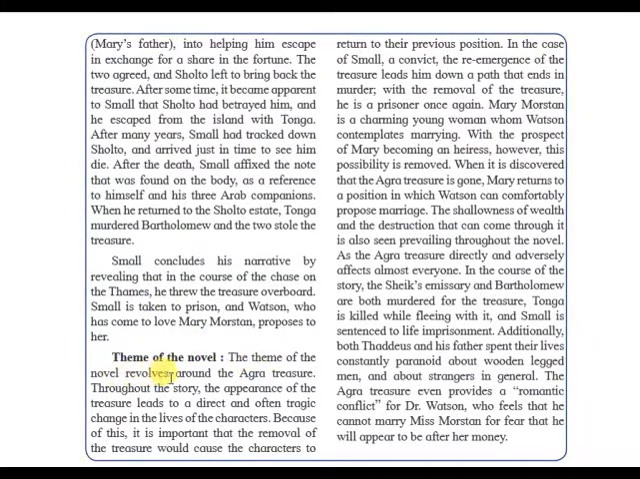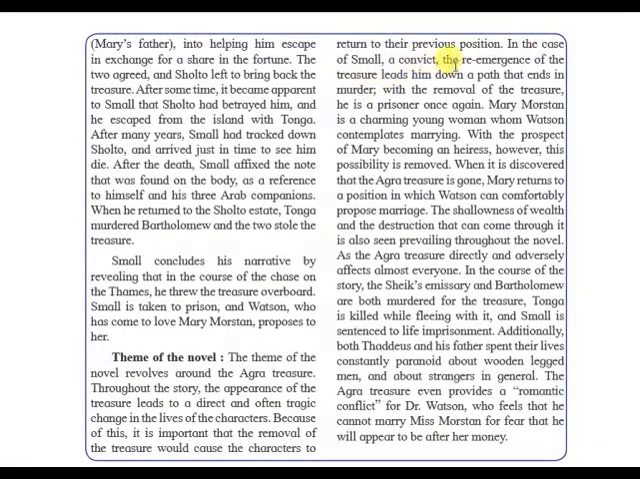The theme of the novel revolves around the Agra treasure. Throughout the story, the appearance of the treasure leads to a direct and often tragic change in the lives of the characters. Whenever this particular treasure enters a person's life, there is only tragedy and unhappiness in his life. The same happens with the characters. Because of this, the removal of the treasure would cause the characters to return to their previous positions.